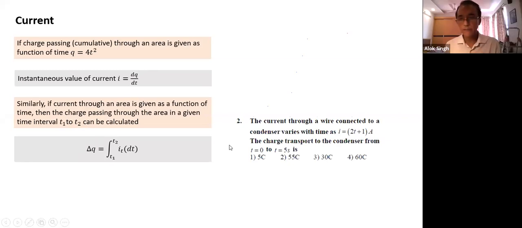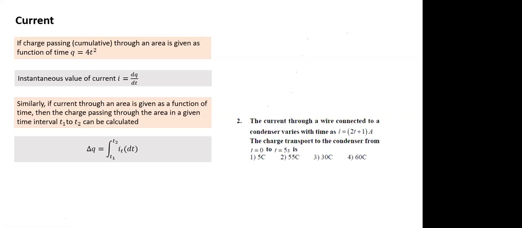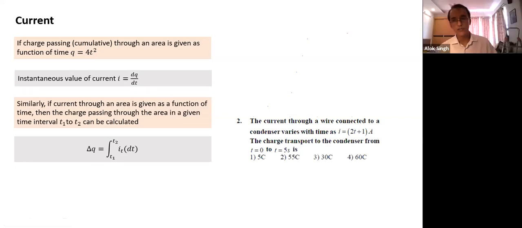Let's take a simple example. All of you calculate this term. This is an easy question to solve. But how will we know when I is given as a function of time? What is the charge passing through from time 0 to time t equal to 5 seconds?